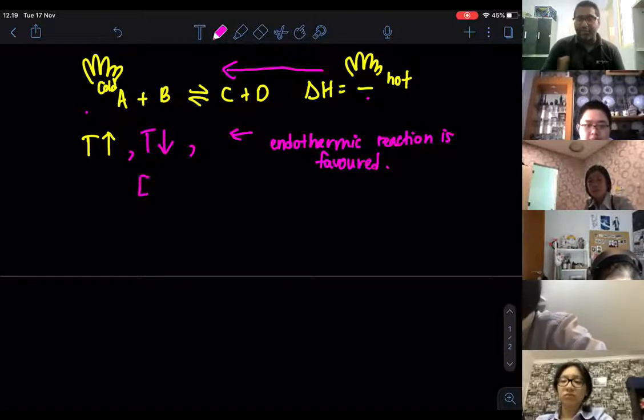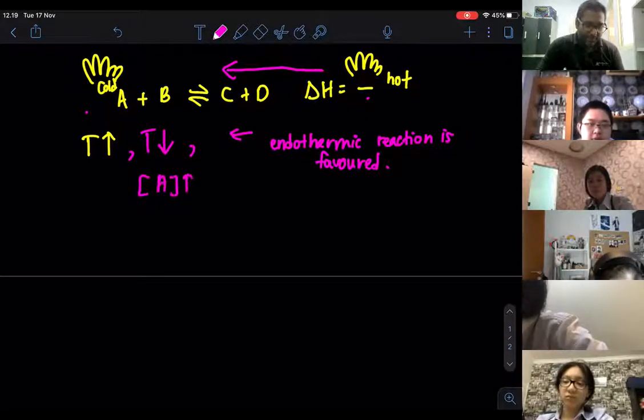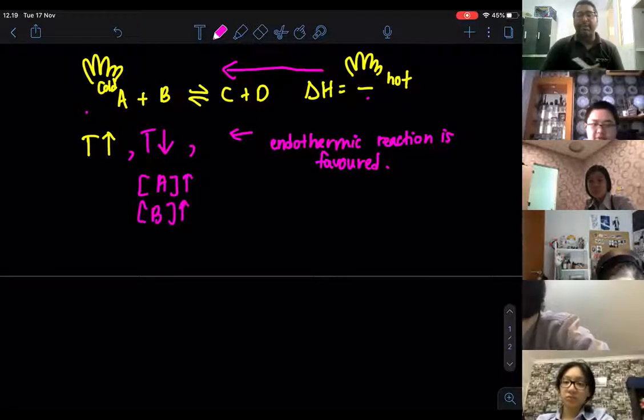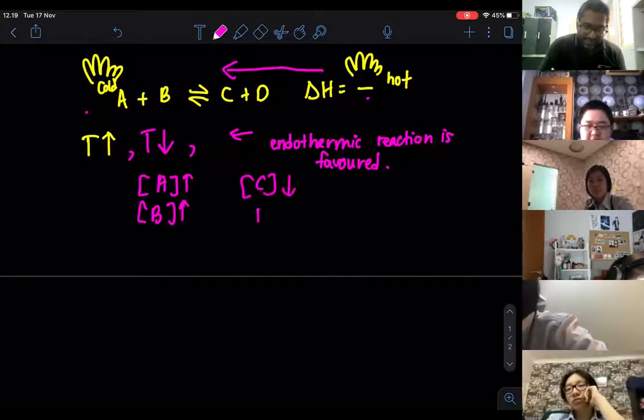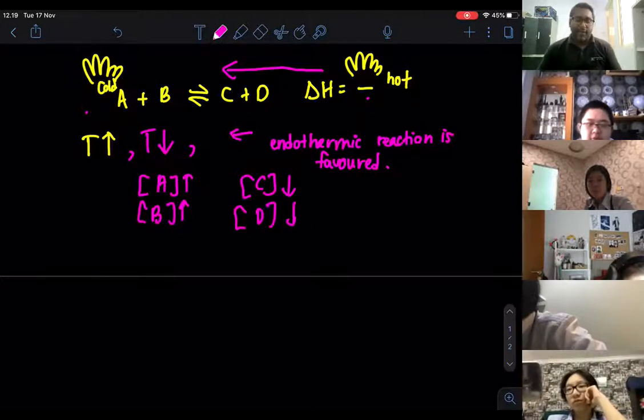For example, if you are moving to the left, the concentration of A will increase and the concentration of B will increase. But since you are using up C and D, the concentrations of C and D will decrease. So this is one example. That is temperature.